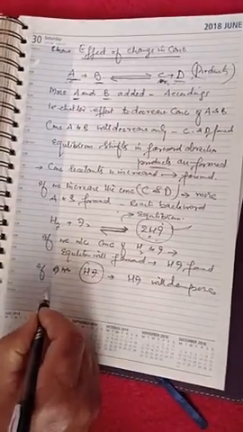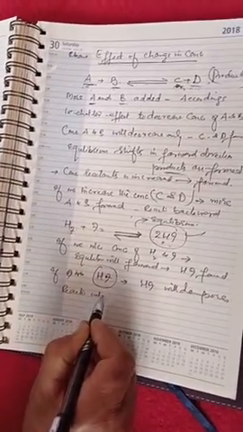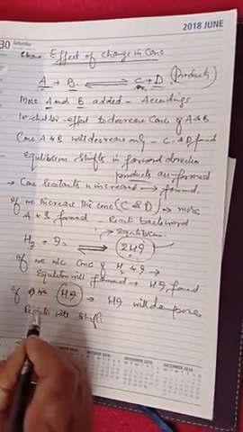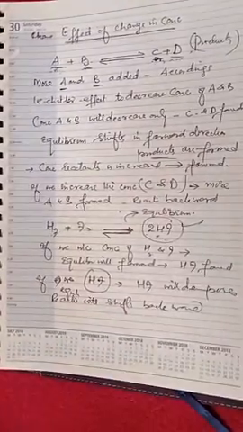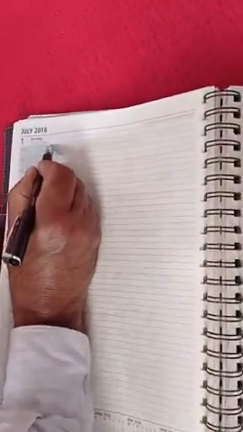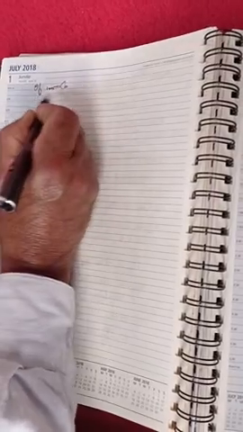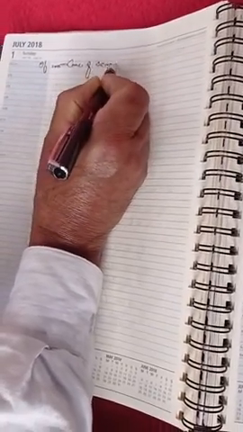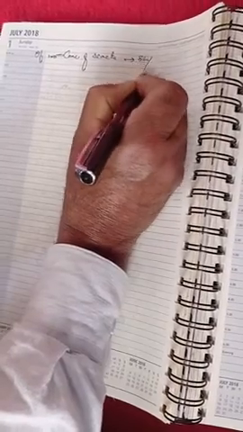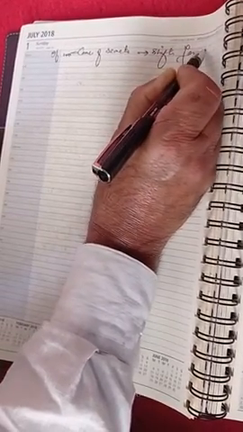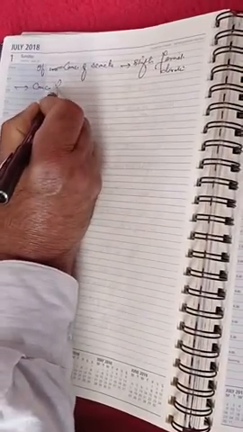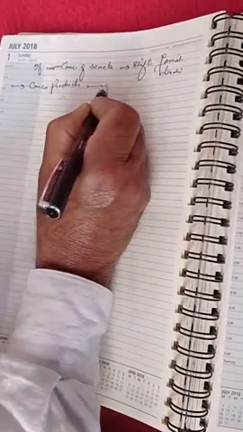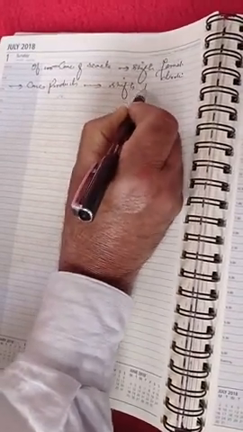So HI will decompose. That means the equilibrium will shift in the backward direction, that is, reactants are formed. So from here we got the conclusion that if we increase the concentration of reactants, equilibrium shifts in the forward direction. And if we increase the concentration of products, equilibrium shifts in the backward direction.